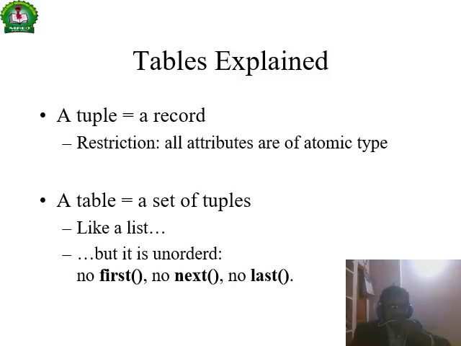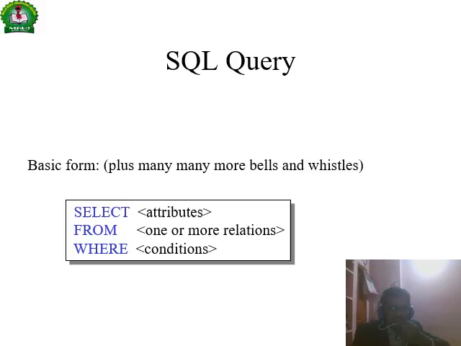Tables are explained. A table is a collection of information represented in rows and columns. Columns are the attributes, rows are the records, also called tuples. Restriction to all atomic types, right? A table is a collection of tuples, records. There is no first, no next, and no last, so it is unordered, right? SQL is a query language, structured query language.